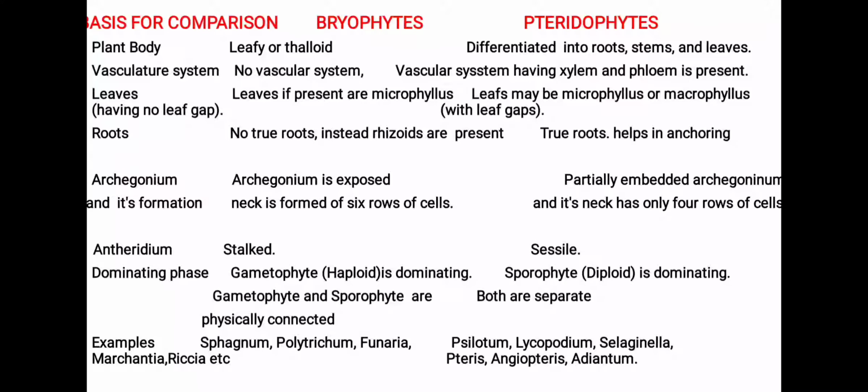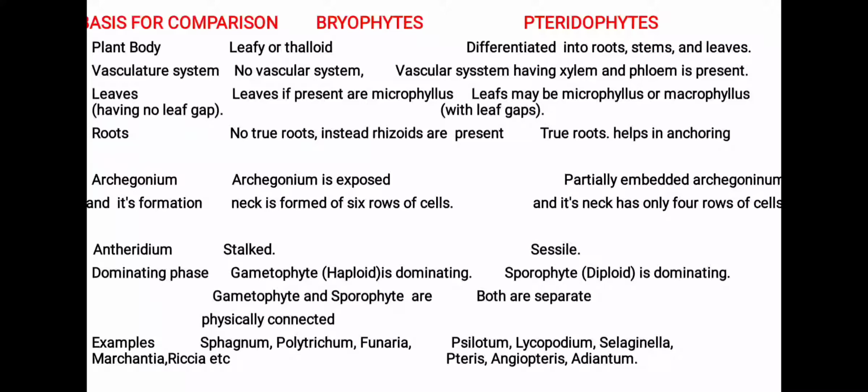Students, you can easily recall the differences between bryophytes and pteridophytes through this chart. The plant body in bryophytes is leafy or thalloid, as in Funaria or Marchantia, while it is differentiated into true roots, stem and leaves in pteridophytes. Vascular system: no vascular system is present in bryophytes, meaning it lacks xylem and phloem, while a vascular system having xylem and phloem is present in pteridophytes.